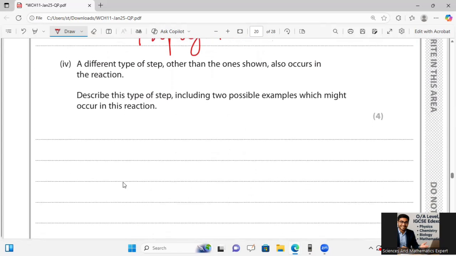Here he is saying a different type of step, other than the ones shown, also occurs in the reaction. Describe this type of step, including two possible examples which might occur in this reaction. Then what should we say about this? It is a termination step.